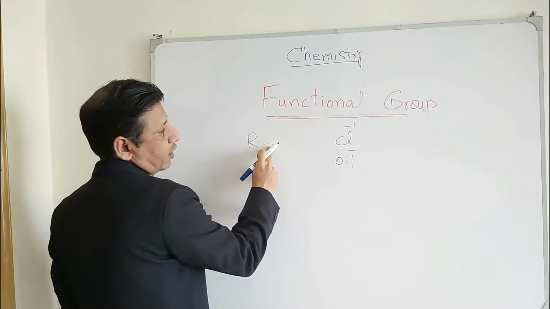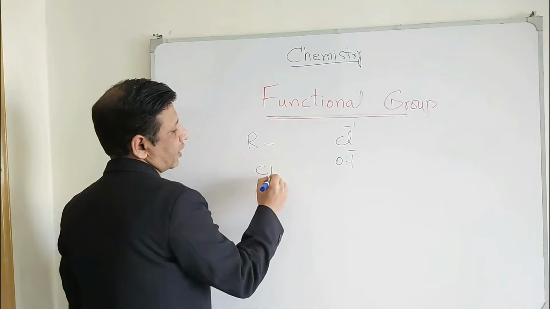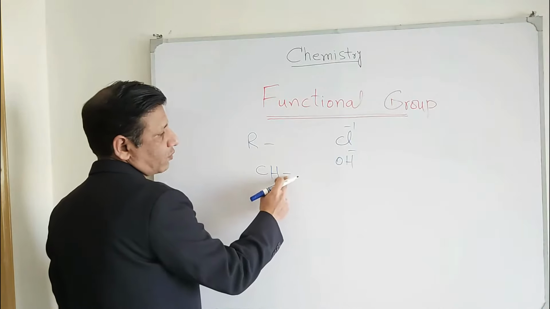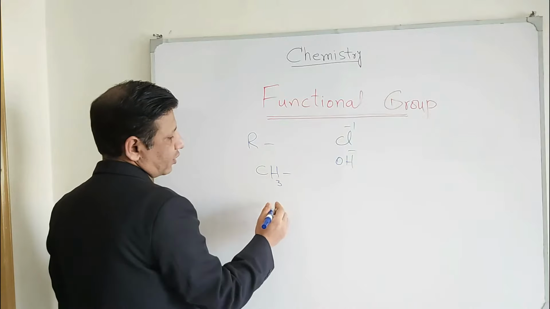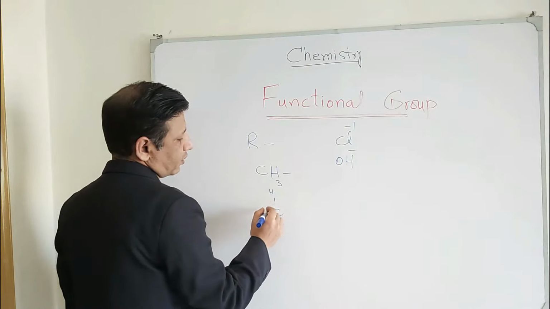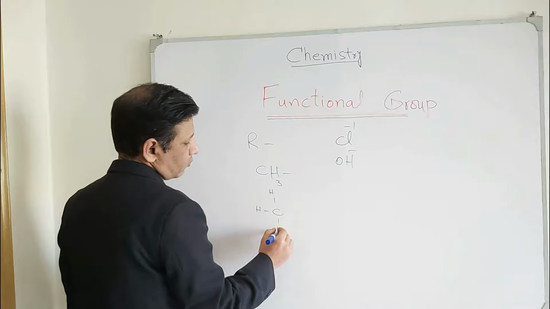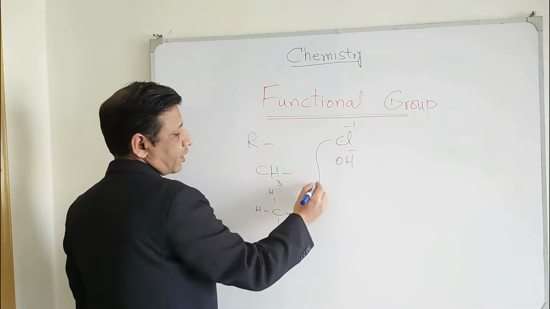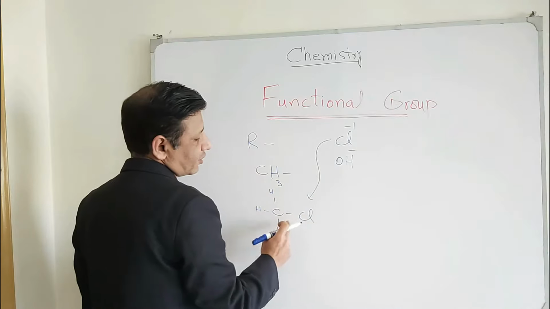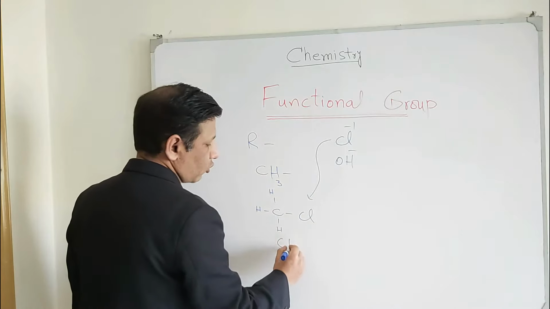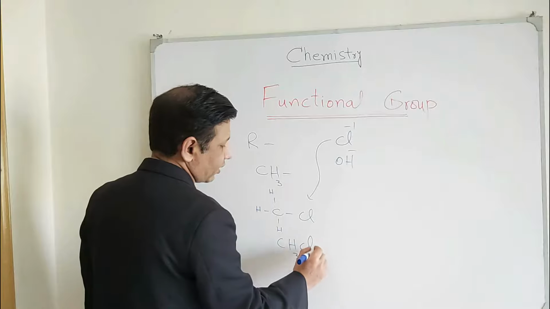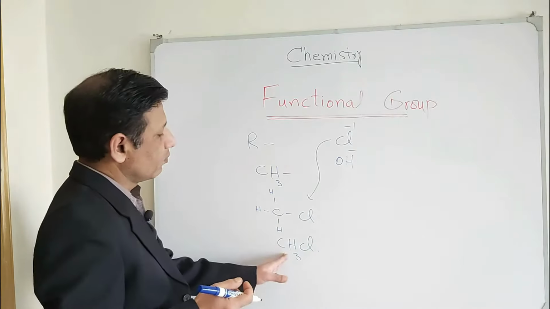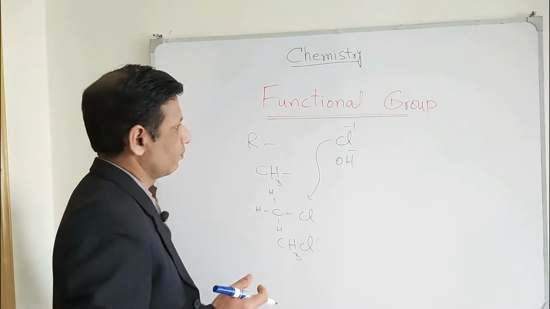For example, we have alkyl groups here, and as per the previous lecture you might know that alkyl groups have one valency available. For example, it is methyl, so CH3, and this fourth valency is available. If we write it in the structural form, it will be like this, CH3, and this one is available. And now you can see, if this Cl comes here, it will be CH3Cl, meaning chloromethane or methyl chloride. Chloromethane is its IUPAC name and methyl chloride is its general name.